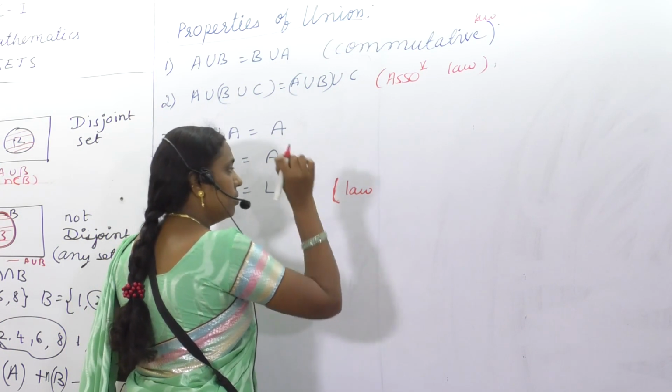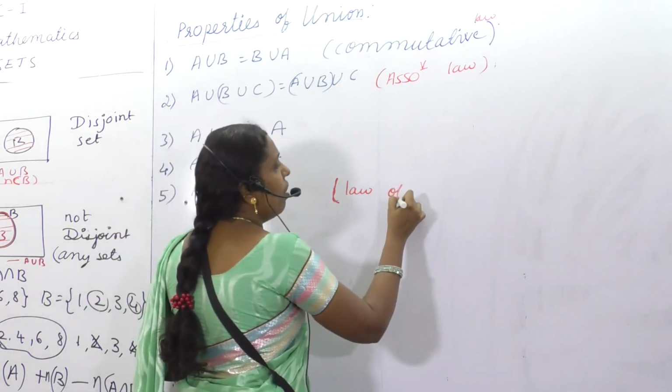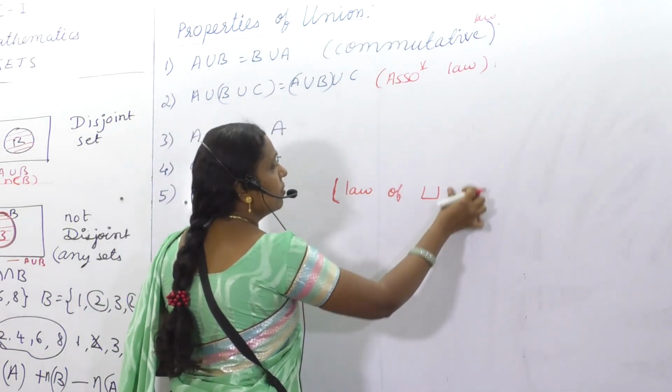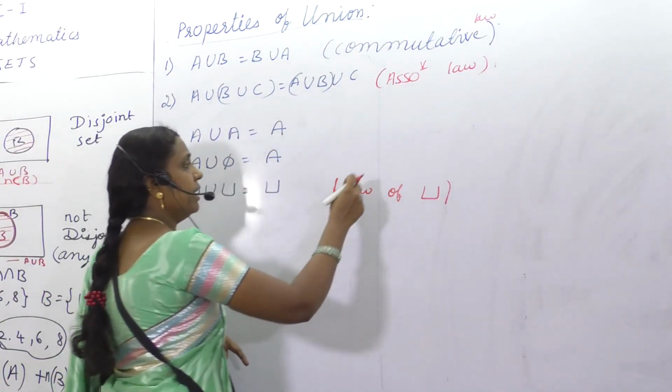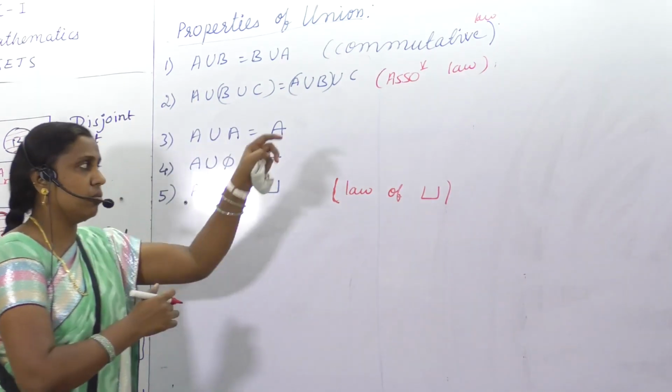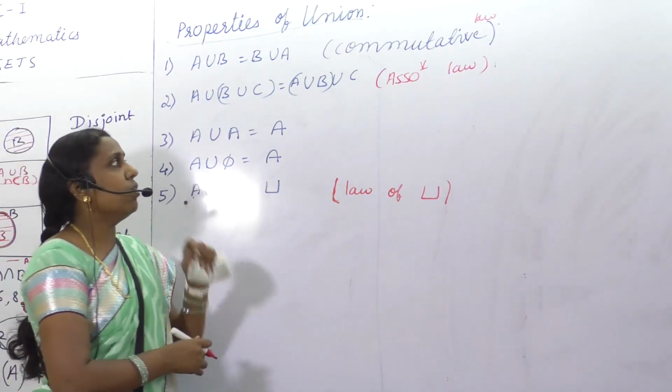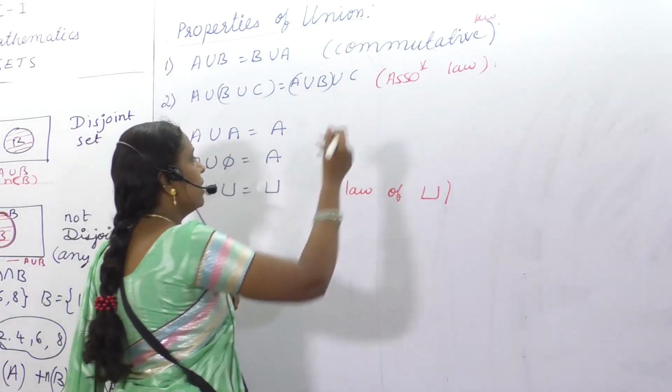I will put parenthesis. Law of what? U. Okay, this is fine. If I put curly bracket, again you will be thinking that this is one more set. No, it is law of U, like associative law, that way.